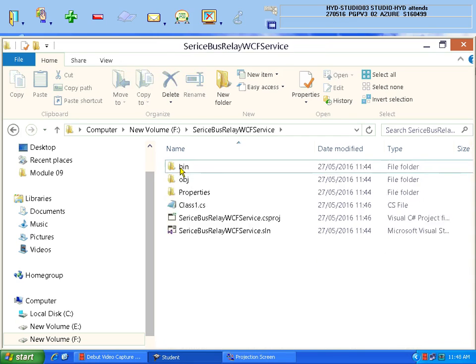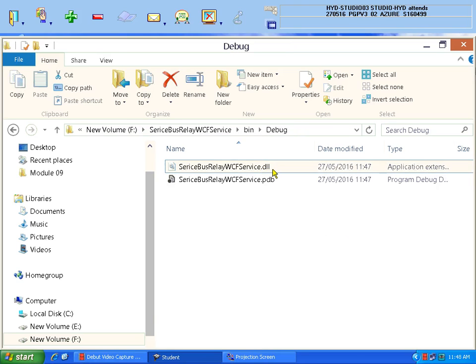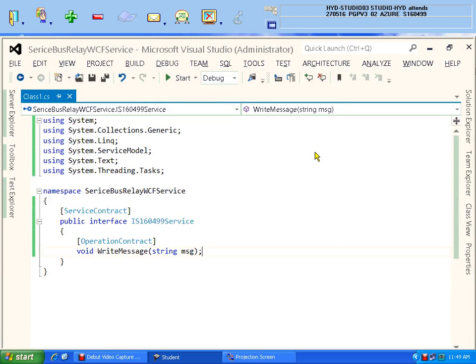By default the bin folder will be there. Inside it, the debug folder. See here, debug. Inside it the DLL file will be there. This .dll extension file is the real one which is required to be added to your second application from where you want to host this service. So I have just shown you the location, that's it. It is not required to do anything, I have just shown that a .dll file will be created when you compile, if there are no compilation errors.